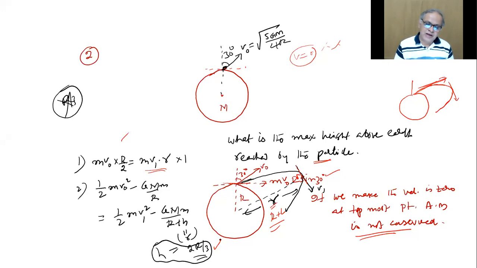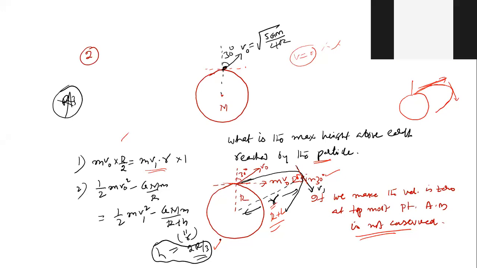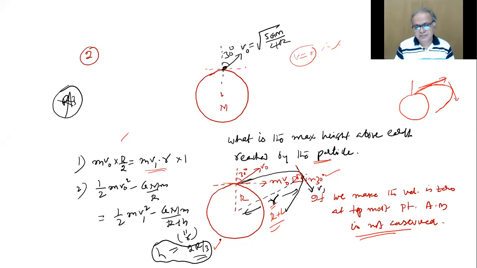We throw with some velocity like that, and the body will come back. How can you say it comes back? Coming back is not because of angular momentum conservation. It comes back because the velocity is less than the escape velocity. That's the first thing.